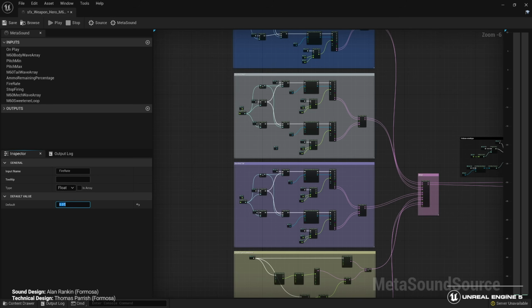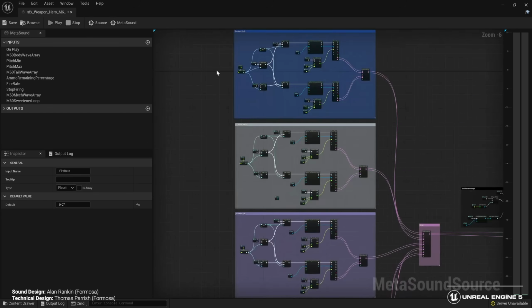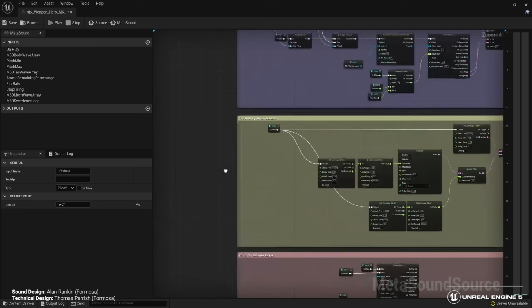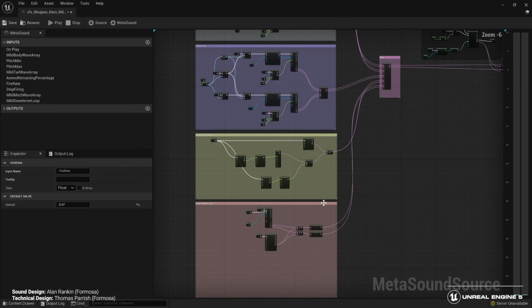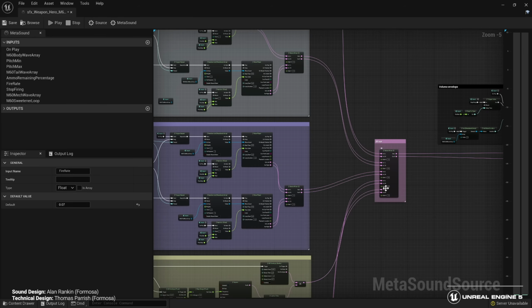If we take a look at the MetaSound, we can see that the MetaSound is split up into multiple parts here. We have the gunshot body, the mechanical layer, the tail, the sweetener on the first shot. And all of these coming together in a mixer. On the left, we have the on-play input, but then we also have a stop firing input. If we were to play this, we get that nice tail.